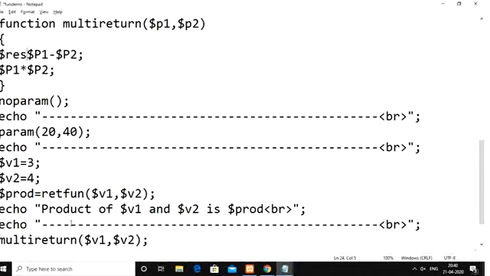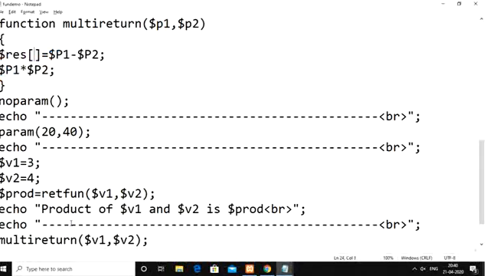But these return values should be in the form of an array. Actually, we need to return two values: one is the subtraction result, the second one is the product result. But individually we can't return them. For that reason, whatever results we got for the subtraction and product operations, we need to store within one array.